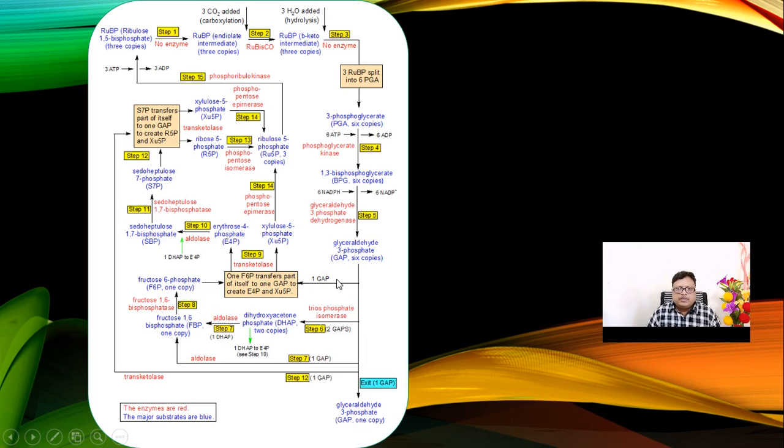Our ultimate aim is to synthesize ribulose 5 phosphate, and ribulose 5 phosphate gives rise to ribulose 1,5 biphosphate, which is the receptor for all the CO2 molecules. So it can go by 3 ways. Look here, 3 steps are there.